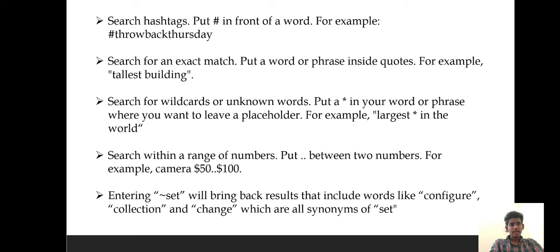Search for an exact match: put a word or a phrase inside quotes, for example, "tallest building". Search for wildcards or unknown words: put a star in your word or phrase where you want to leave a placeholder, for example, "largest * in the world". Search within a range of numbers: put two dots between two numbers, for example, camera $50..$100. Entering "set" will bring back results that include words like configure, collection, and change, which are all synonyms of set.